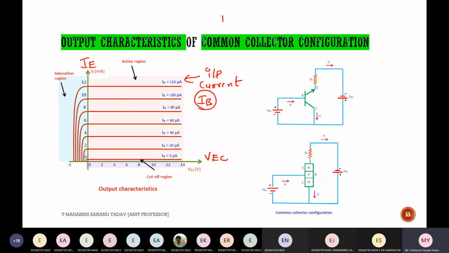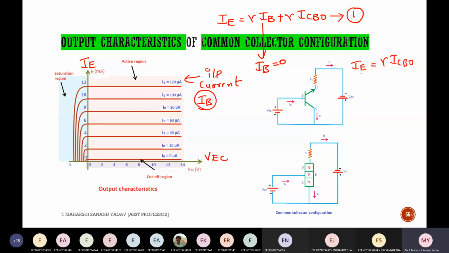What is the end relation that I got? Output current IE is equal to gamma IB plus gamma ICB naught. This is the relation which I got. Now initially, suppose I'm considering IB as 0, so I'll get IE is equal to gamma into 0, which is 0, plus gamma into ICB naught. This is the relation between IE and ICB naught. See it here under the cutoff region. This is the cutoff region. Under this point, IE is gamma ICB naught, which is nothing but a small amount of minority current that will exist.